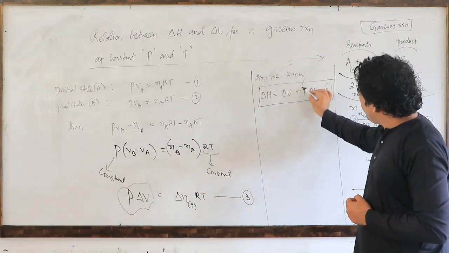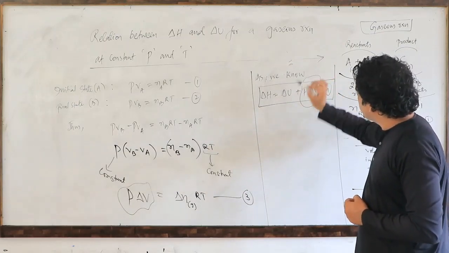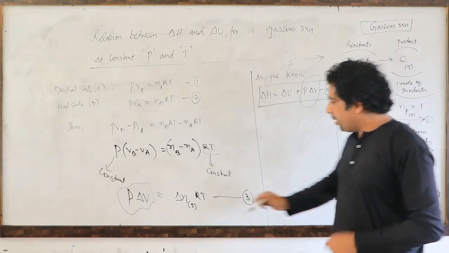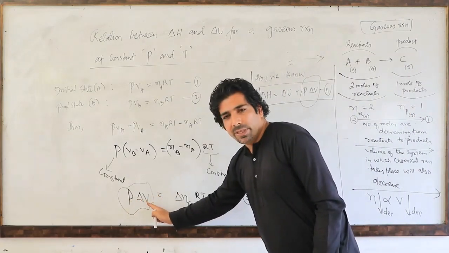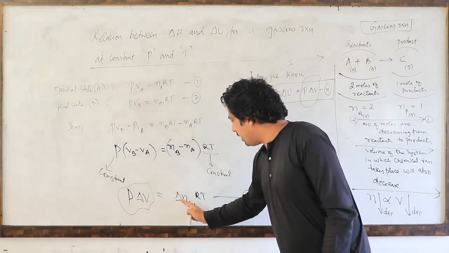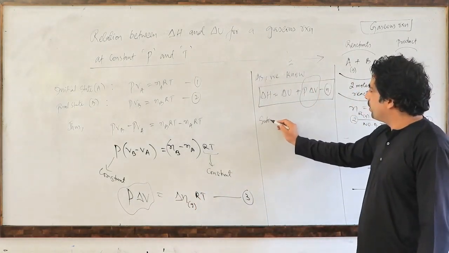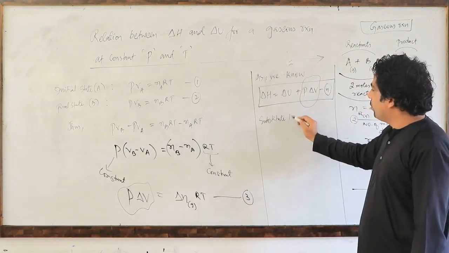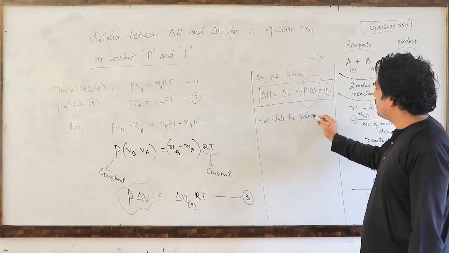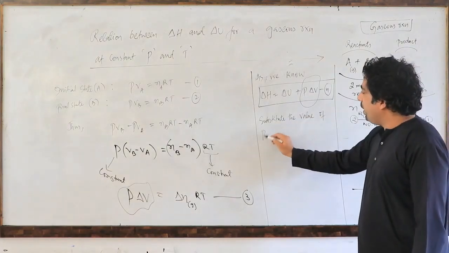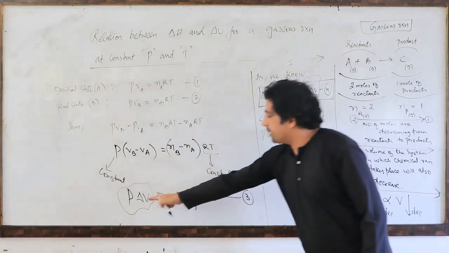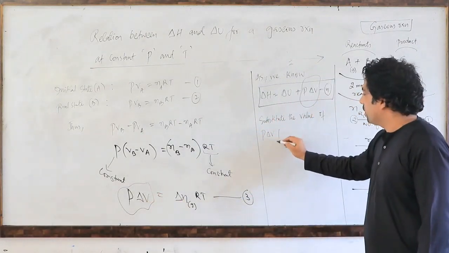We know that we have here P delta V, and here also we have P delta V. P delta V is equal to delta n RT. So I can substitute the value of P delta V.